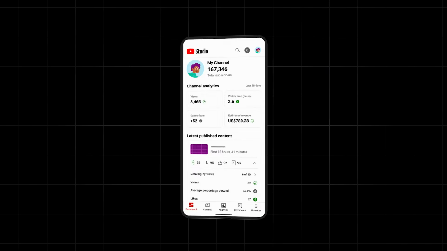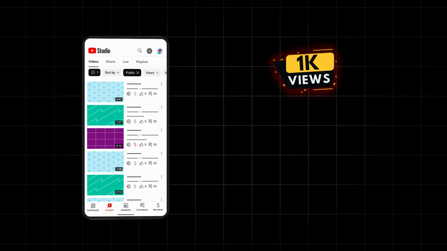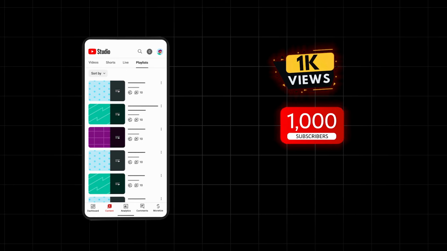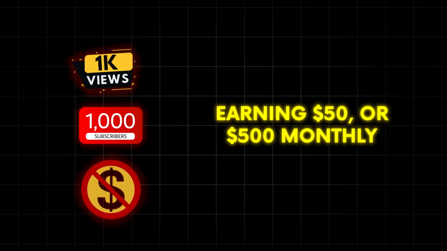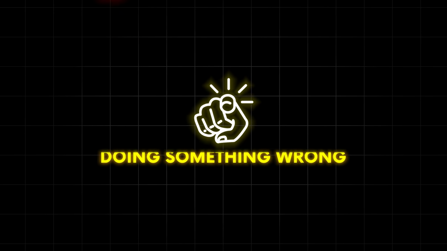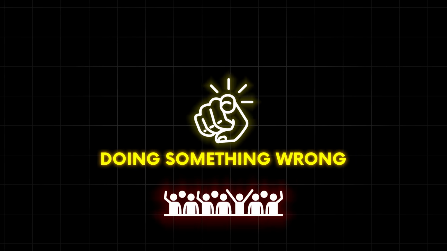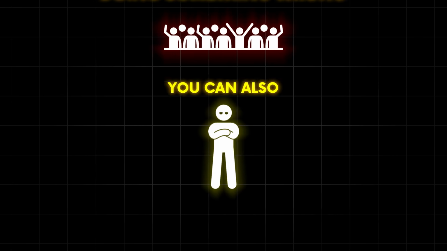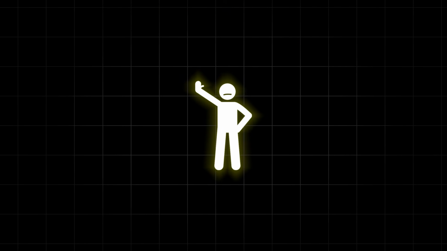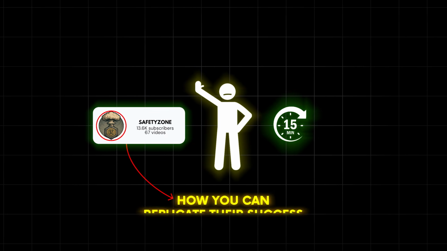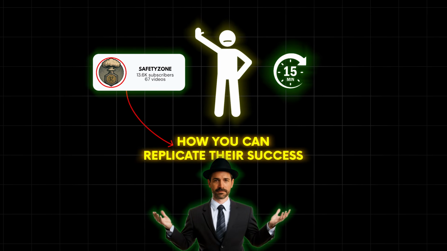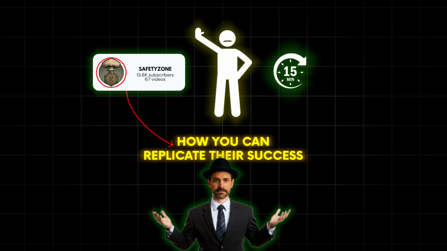Now, if you also have a channel older than this, and you are still getting less views, struggling to get subscribers, not monetized yet, or earning $50 or $500 monthly, surely you're doing something wrong. But don't need to raise your hands, because you are not alone and you can also crack YouTube. Just take a pause for 15 minutes and learn what this channel is doing and how you can replicate their success, as I'm going to break it down for you step by step.